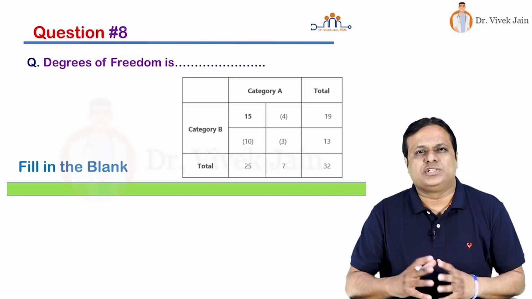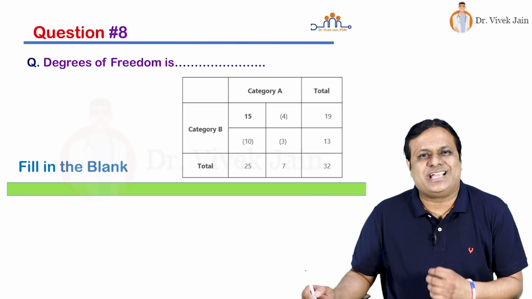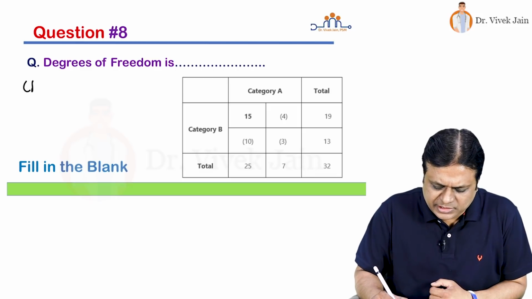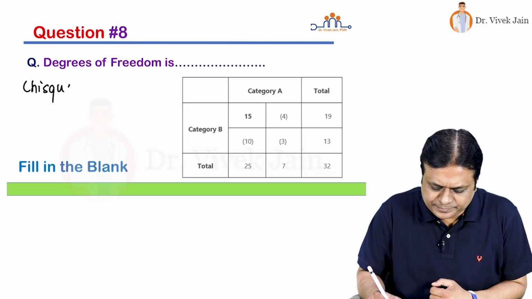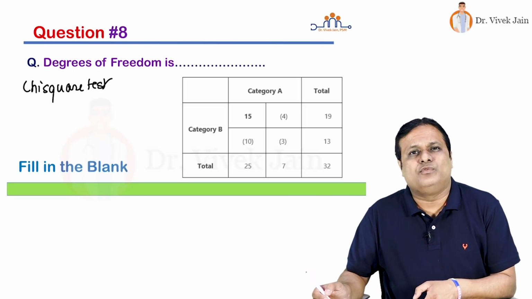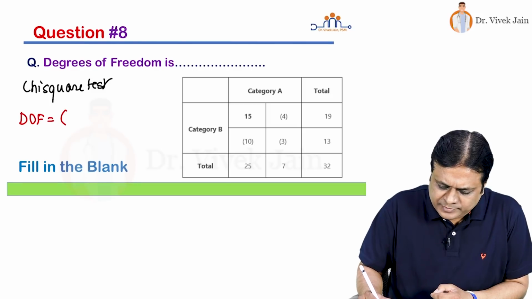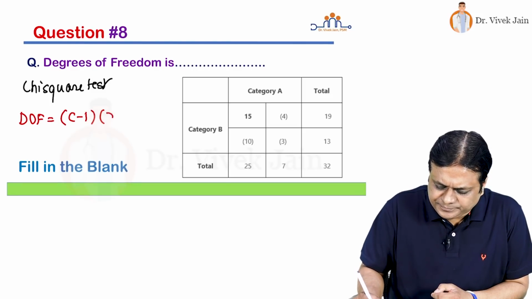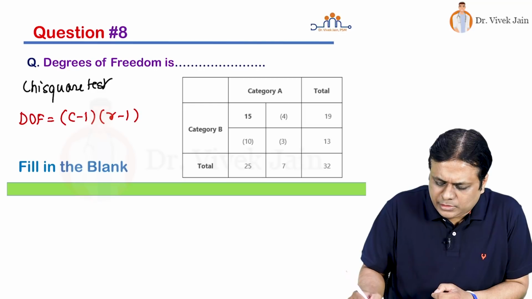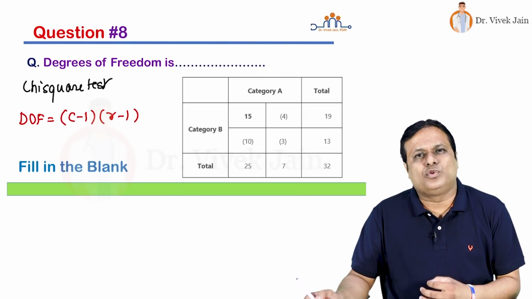Okay friends, so what is the answer to this question? Friends, first you tell me degrees of freedom is used in which statistical test? Very right, that is chi-square test. And for solving degree of freedom, what is the formula we use? We use degree of freedom is C minus 1 into R minus 1. What is C and R? Number of columns in the table, number of rows in the table.